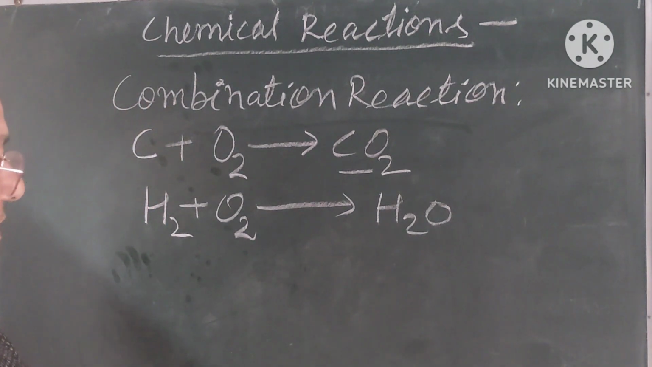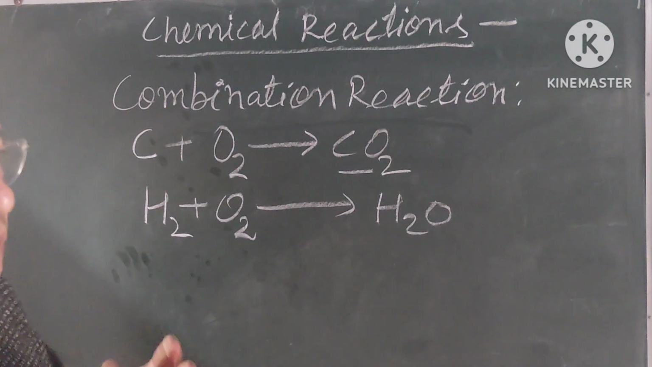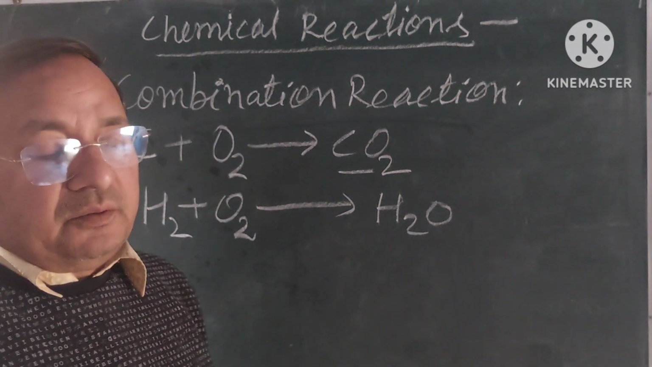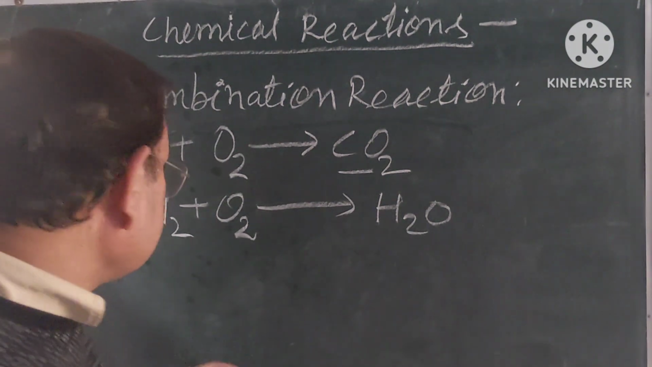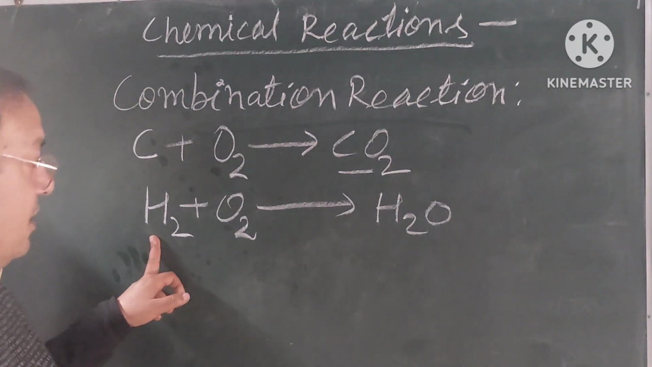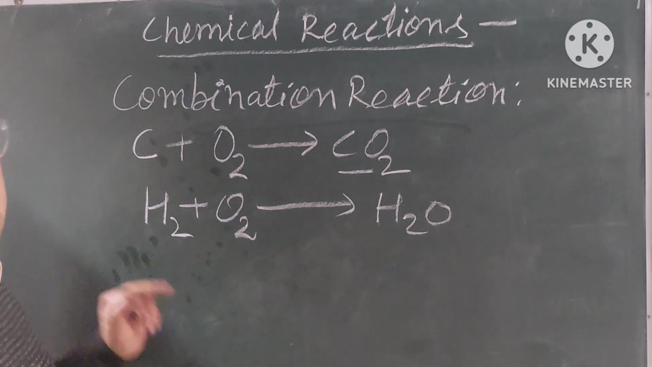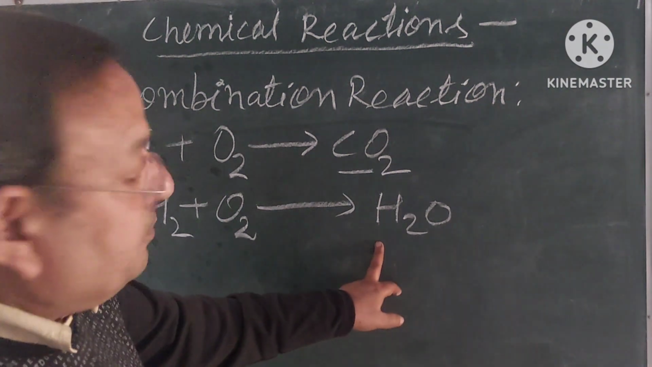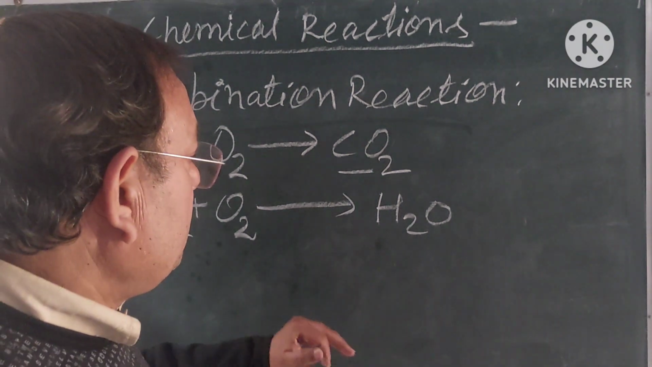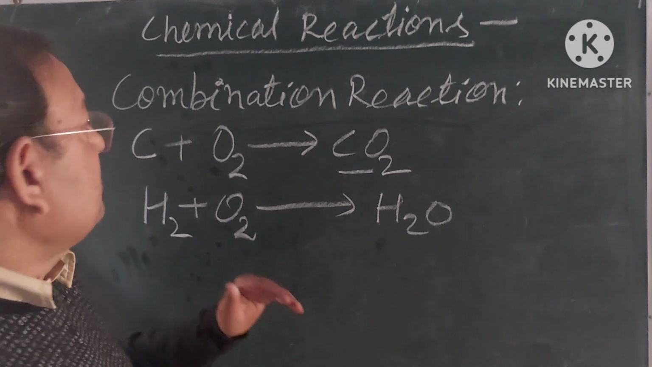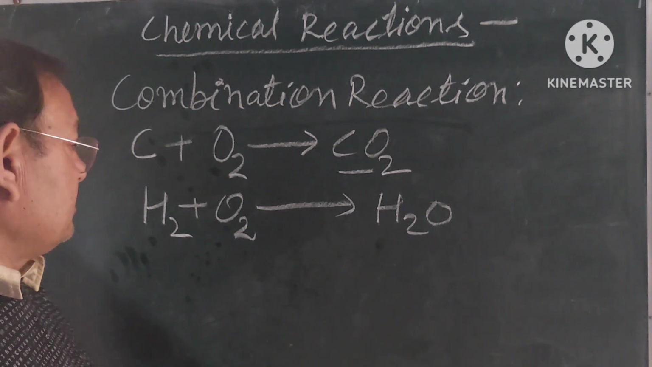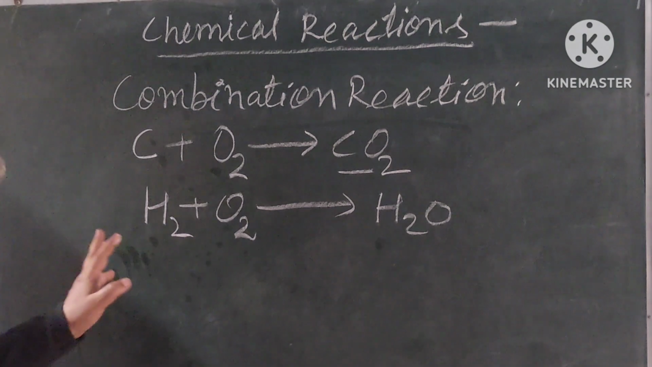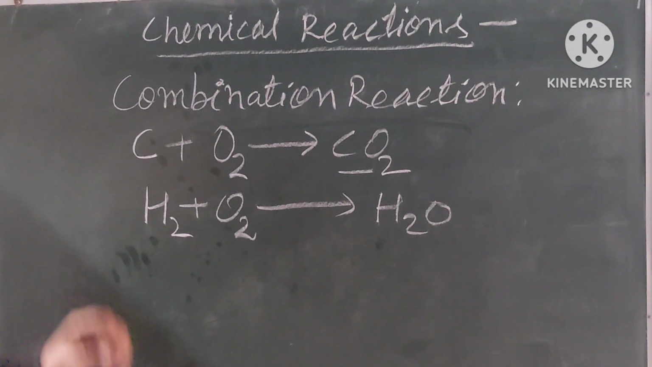Here, as I told in my definition, two or more substances combine chemically and form one single product. You are noticing hydrogen and oxygen. These two substances combine chemically and form a single product, H2O. It means it comes under the definition of combination reactions. My dear students, understand it very well.